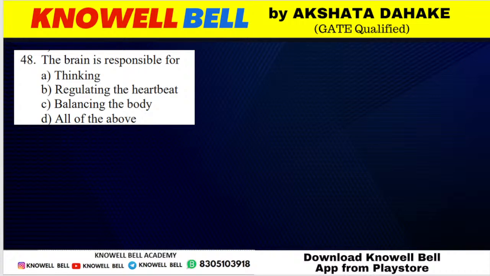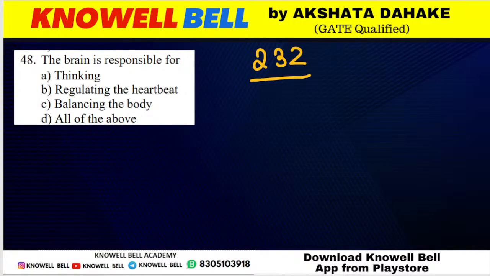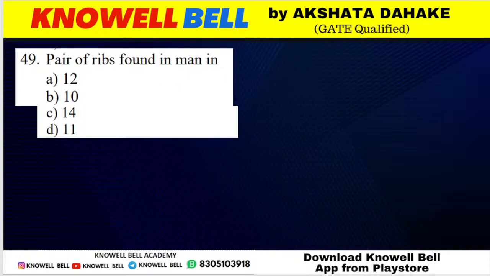Question number 232. The next question is question number 232. Brain is responsible for thinking, regulating the heartbeat, balancing the body, or all of the above. That's correct. Dharya, your answer is right. What will be the correct answer for question? The correct answer we have for the question is option D. For all of these functions, brain is responsible. Brain is responsible for thinking, for regulating the heartbeat, and for balancing the body.